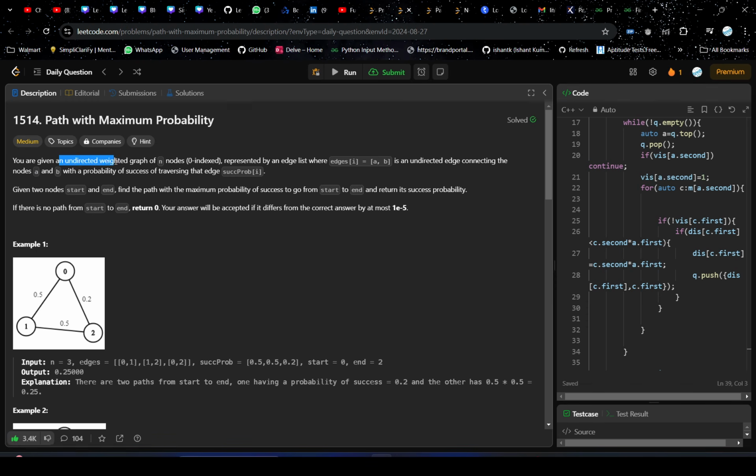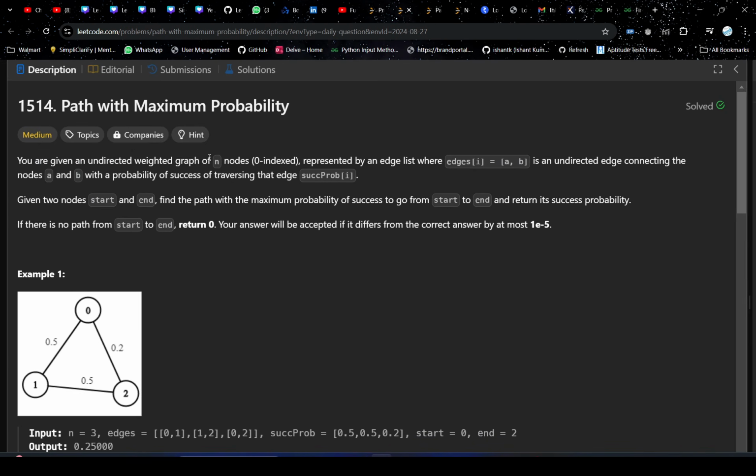You are given an undirected weighted graph of n nodes, zero indexed, represented by an edge list where edges[i] is equal to a particular edge. This is an undirected edge connecting the nodes a and b, with a probability of success of traversing that edge given by the success probability array at that edge index.